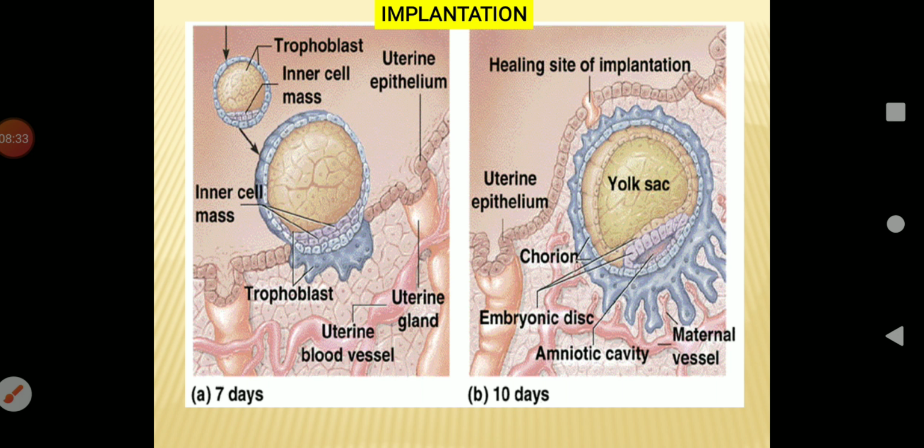It forms two distinct layers: the inner layer called cytotrophoblast, whose cells retain their cell boundaries, and the outer layer of cells called syncytiotrophoblast, which lose their plasma membrane and appear multinucleate. It projects invasively into the endometrium and destroys the endometrial cells by releasing lytic enzymes. The blastocyst buries deeply into the endometrium. This is implantation of the embryo.